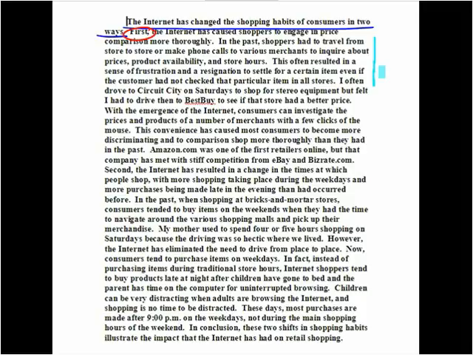I often drove to Circuit City on Saturdays to shop for stereo equipment, but felt I had to drive then to Best Buy to see if that store had a better price. This clearly does not belong in this paragraph. The writer's experience of going to Circuit City and going to Best Buy really don't add to the paragraph and really distract from the paragraph's point, that the Internet has changed the shopping habits of consumers.